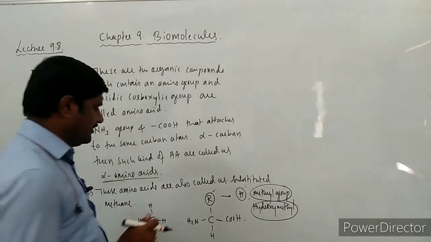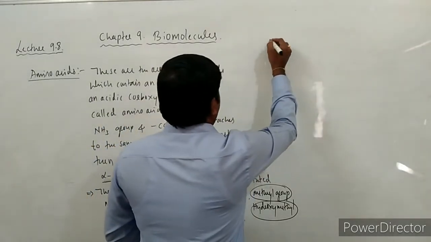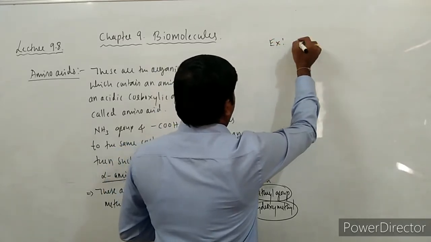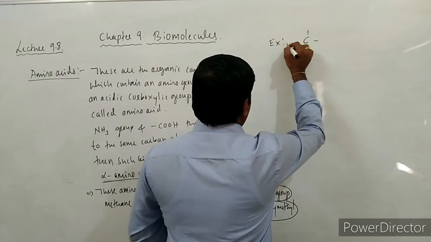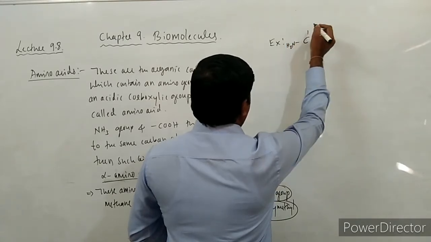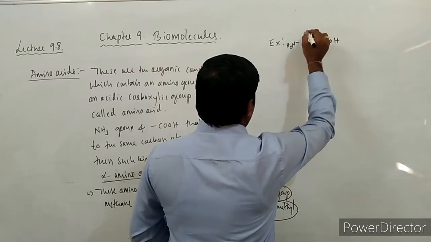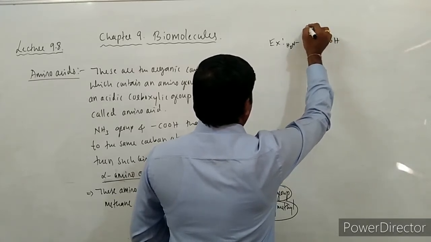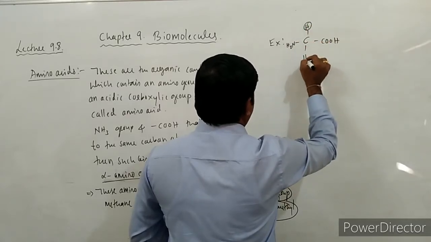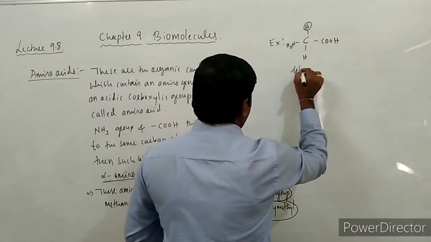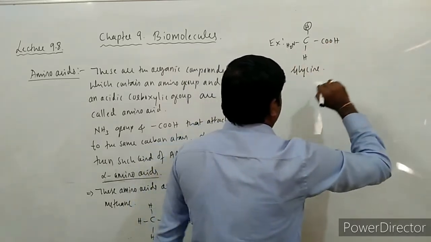It goes on changing. Say here, I am going to change this R. So if R is, see here, the carbon has the substituent groups amino group and carboxylic group, and this R may be hydrogen. Hydrogen, then it is called glycine. This is one amino acid.